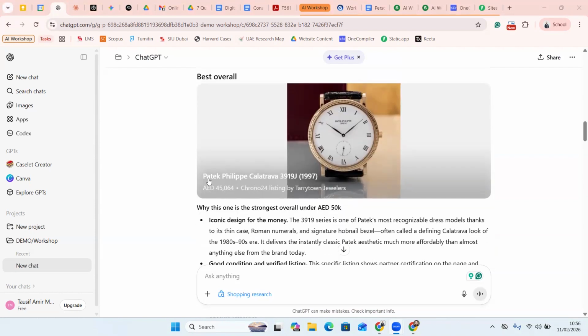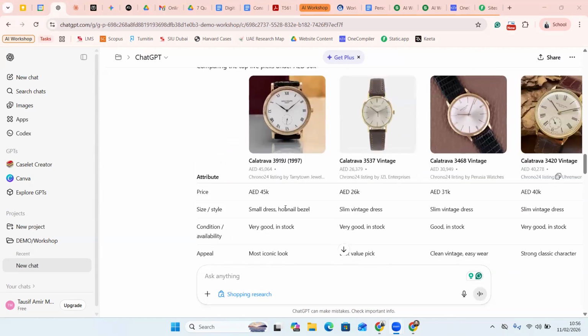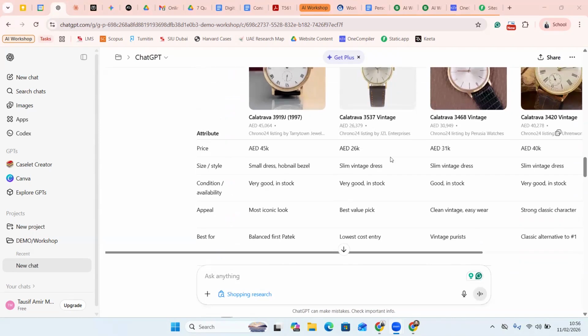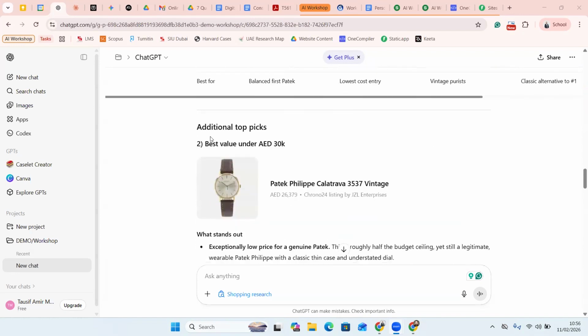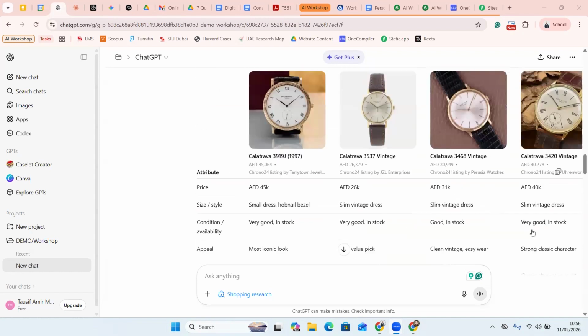Okay, but this is the best overall option. But there are more options also which it will suggest to me. So it also gives me a nice comparison table where I can compare different options. For example, it's starting at something like 26,000 dirhams, right? So this is the starting point for my budget, and it all the way goes to around 45,000, which is this one, which is recommended. Then it will also give us the multiple parameters based on which it is recommending that this is the best choice, right? And it also gives you additional picks which you may be interested in. But it's all compiled over here in this research, and you can make a call like this.